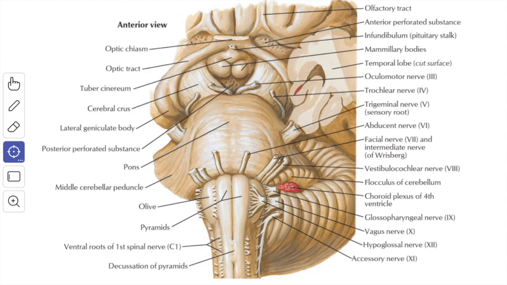Next we'll see about the superficial origin. Both motor root and the sensory root are attached to the lower border of the pons between the olive and the inferior cerebellar peduncle. The motor root is large and lies on the medial side of the sensory root.